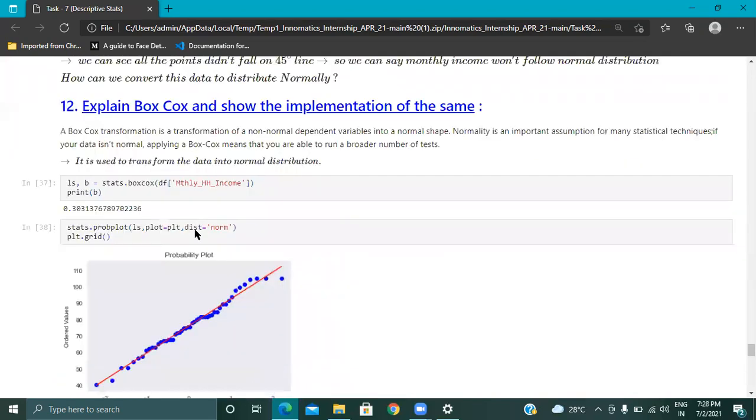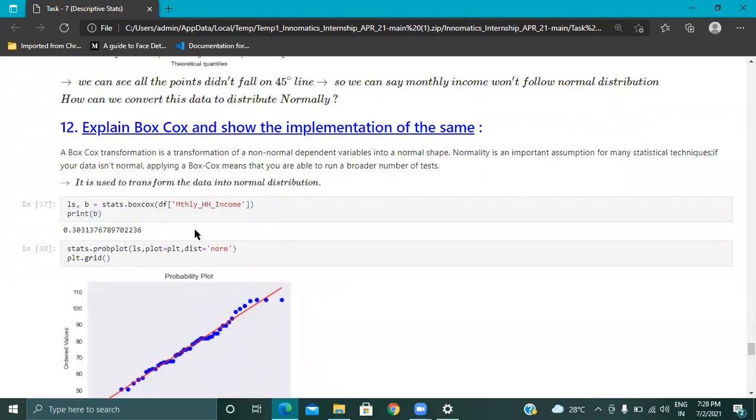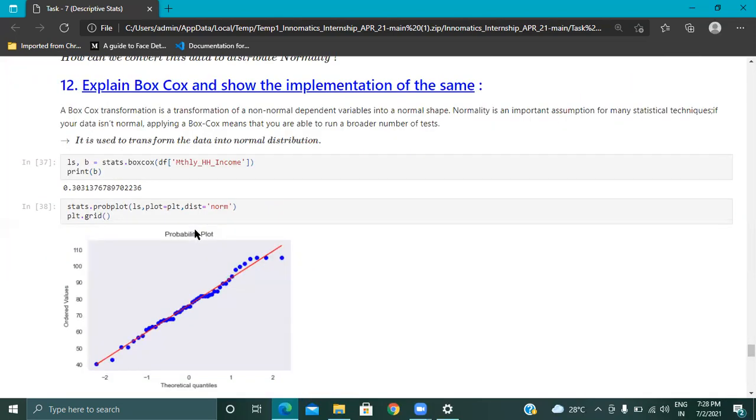So next, the Box-Cox plot. What is a Box-Cox plot? It's nothing but a transformation. For example, the Box-Cox transformation turns a non-normal dependent variable into a normal shape. There are several things, such as the data we have defined in a QQ plot. Normality is an important assumption for statistical techniques.